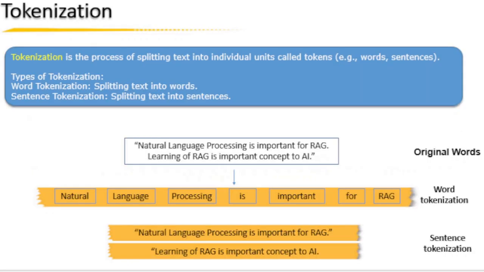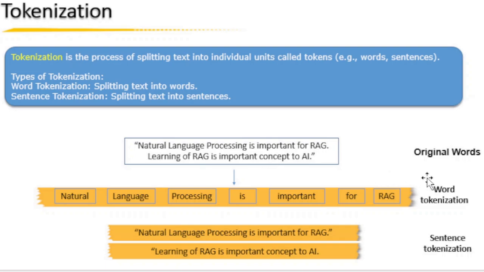Let's see tokenization. Tokenization is the process of breaking down text into smaller, more manageable units called tokens. These tokens could be words or sentences, even subwords, depending upon the granularity needed. Suppose for an example, the original paragraph has 2 sentences. Natural language processing is important for RAG. Learning of RAG is an important concept of AI.